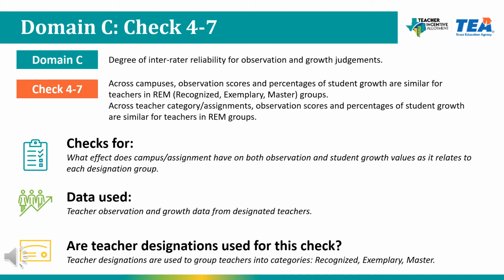Checks 4 through 7 look at the overall effect that a campus, teacher category, or assignment has on a designation. The check confirms the degree of inter-rater reliability for observation and growth judgments and compares the effect campus, teacher category, or assignment have on each of the 3 designation groups: recognized, exemplary, and master. Scores are based on the effect the campus, teacher category, or assignment has on these designation groups.